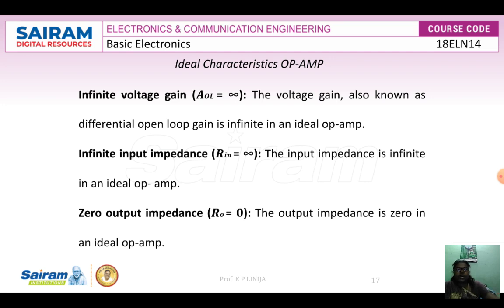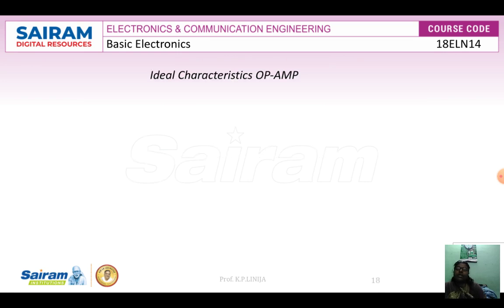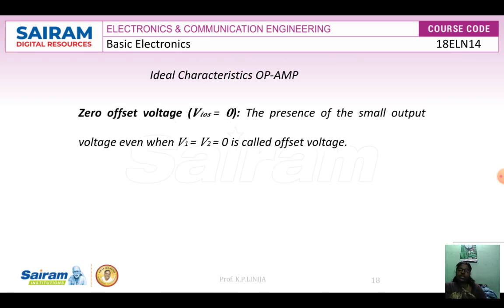The impedance obtained by looking into the output of the op amp is called output impedance. Whenever the output impedance is 0, the output voltage remains the same irrespective of the value of the load connected. So these are about infinite input impedance as well as zero output impedance. Followed by this, let us discuss zero offset voltage, that is represented as VIOS, that is equal to 0.